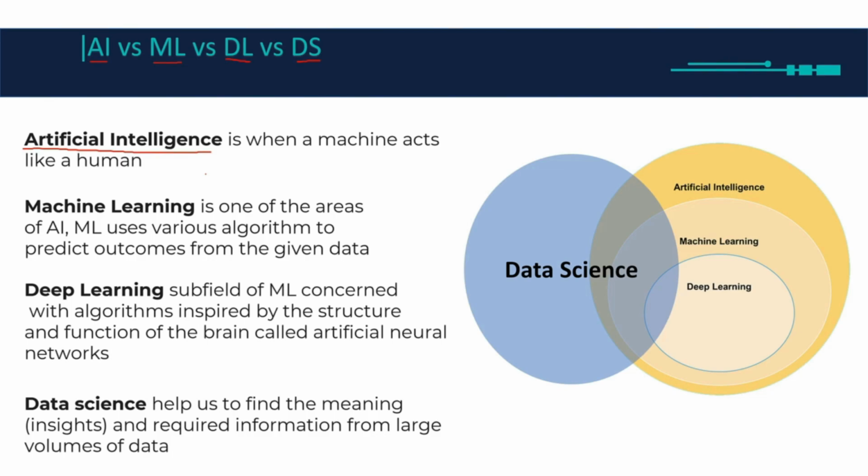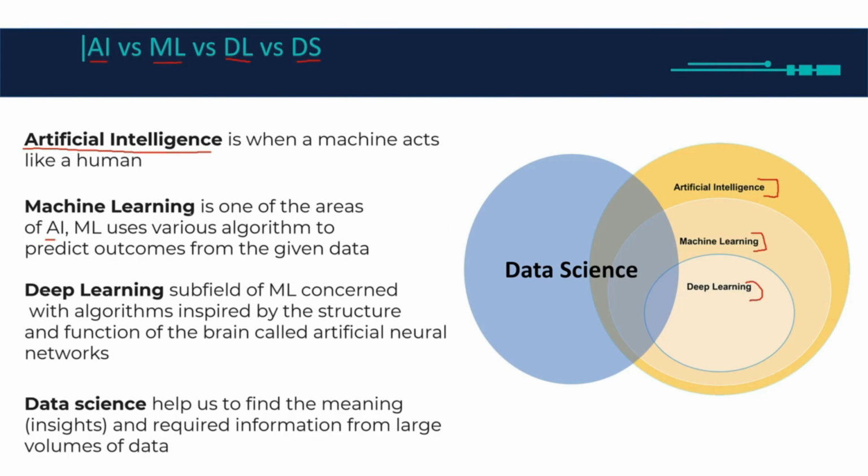In simple terms, if any machine or computer mimics human behavior, we will say this machine has artificial intelligence. That's it. In artificial intelligence, if you check the Venn diagram, a subset of artificial intelligence is something called machine learning. I'm going to explain machine learning in detail in the next video, so bear with me right now. The first thing you should know is that it is one of the areas of AI, because we have something called deep learning also. We'll get to that. So what is machine learning?